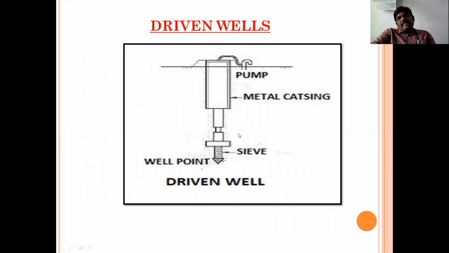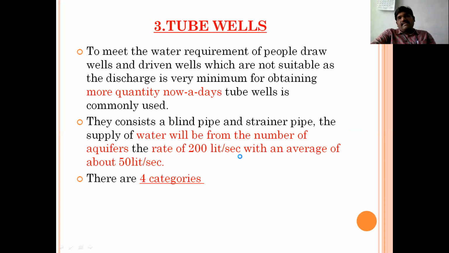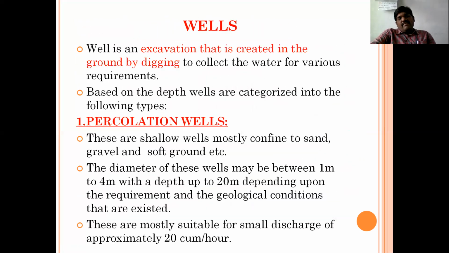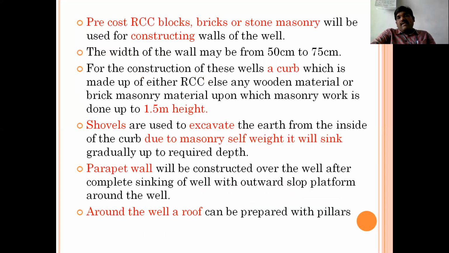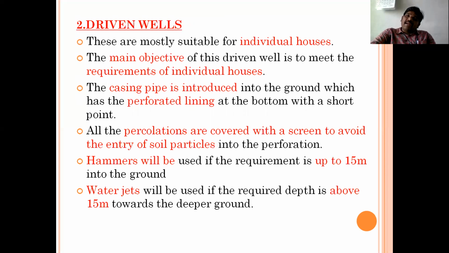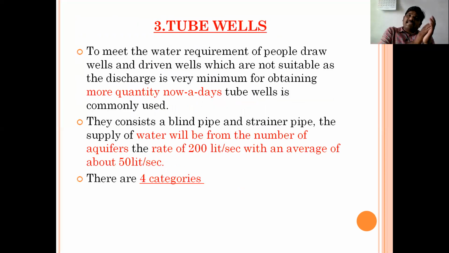See here, this is the schematic diagram of driven wells. By seeing this diagram, you may observe that this is what you and I regularly see at homes, right? This is the perforated lining tube that we introduce into the soil, and it is covered with screens to avoid the entry of soil particles. I said that in the first case, the discharge is restricted to a requirement of 20 cubic meters per hour, whereas driven wells are exclusively suitable to meet the water demand of individual houses.